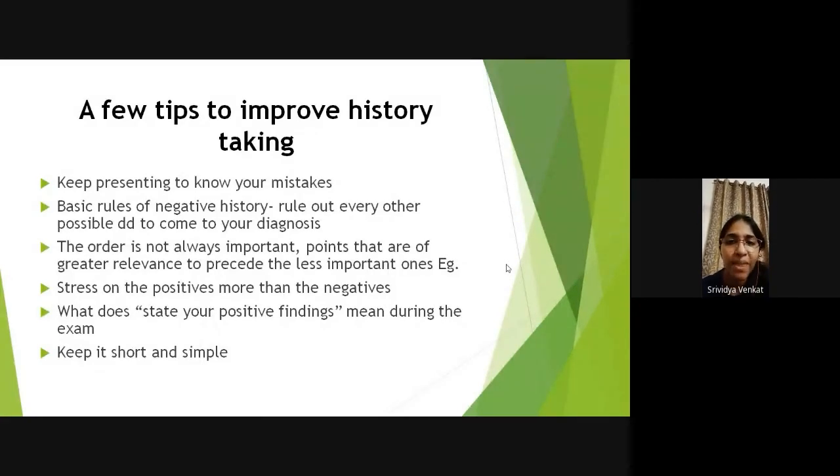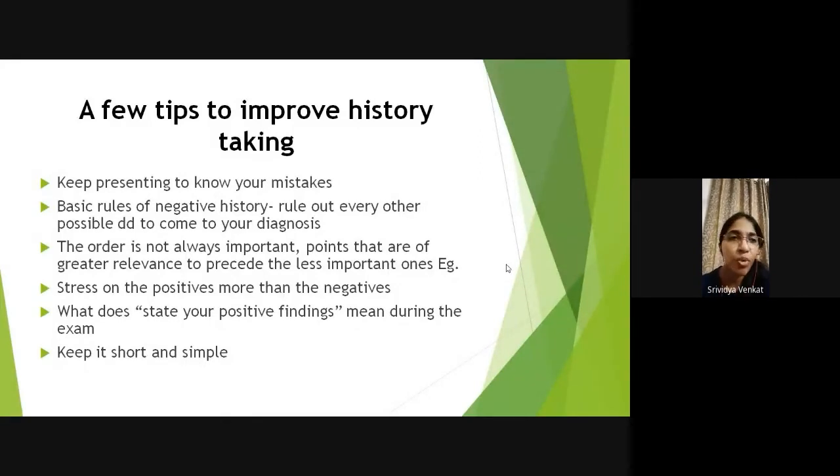The reason I've put this point about what state your positive findings means is because there are a few of my friends who told me that when they were asked to state your positive findings, for example in the ENT exam, instead of actually stating positive findings, they started saying, okay, on examination, the patient was conscious, cooperative, well-oriented to time, place, person, all of that.